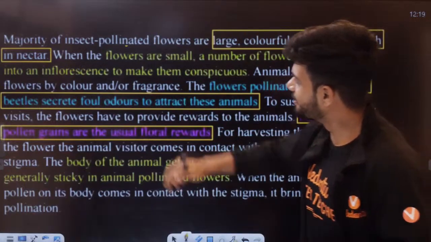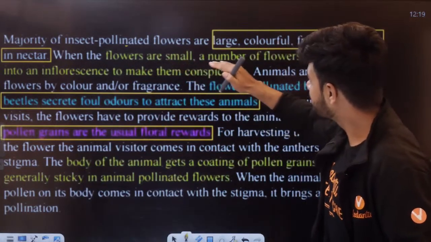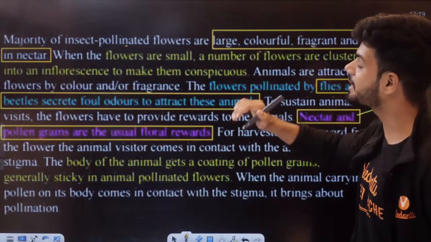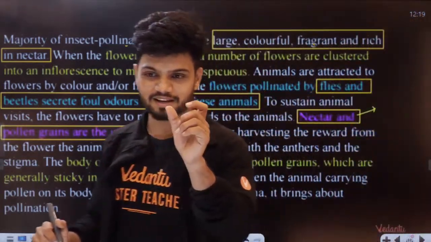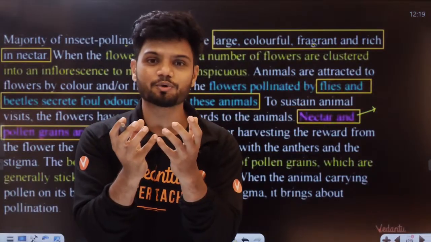I became trapped here. When the flowers are small, a number of flowers are clustered in the inflorescence. If many flowers are not seen very well, what do they do? They form a group now.